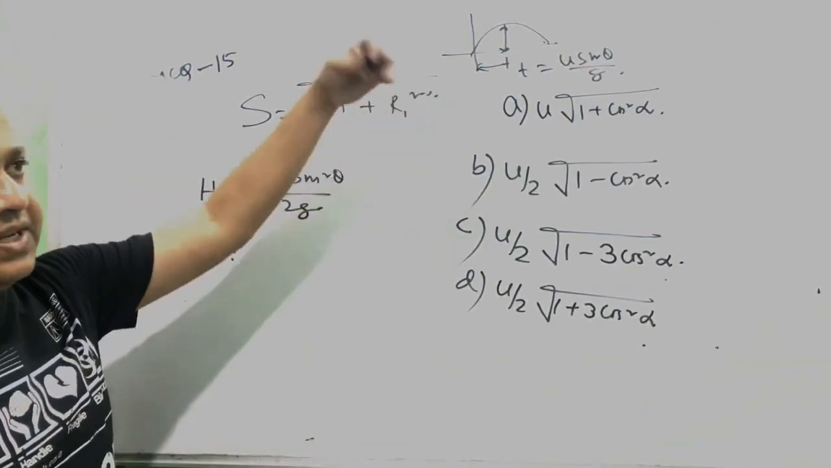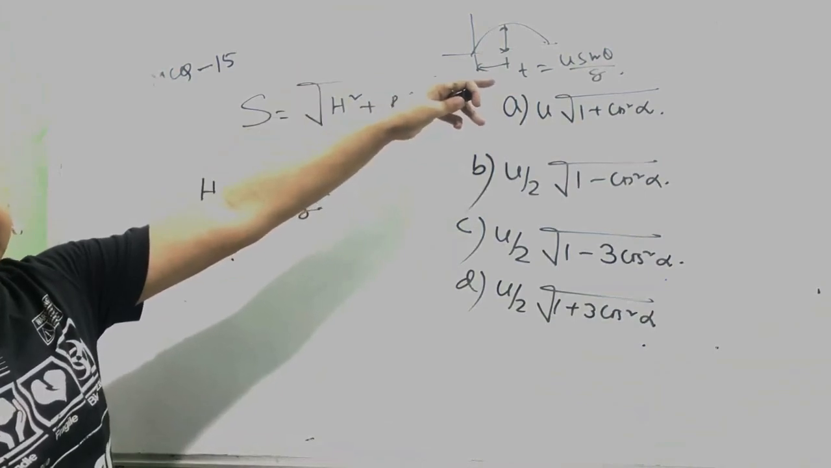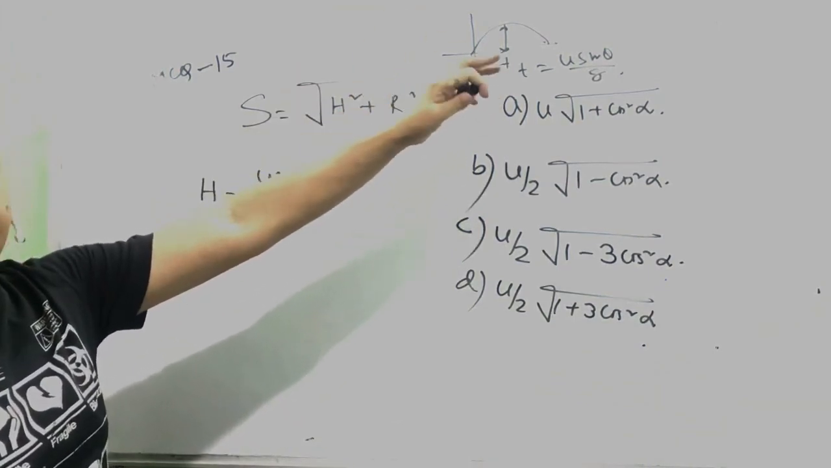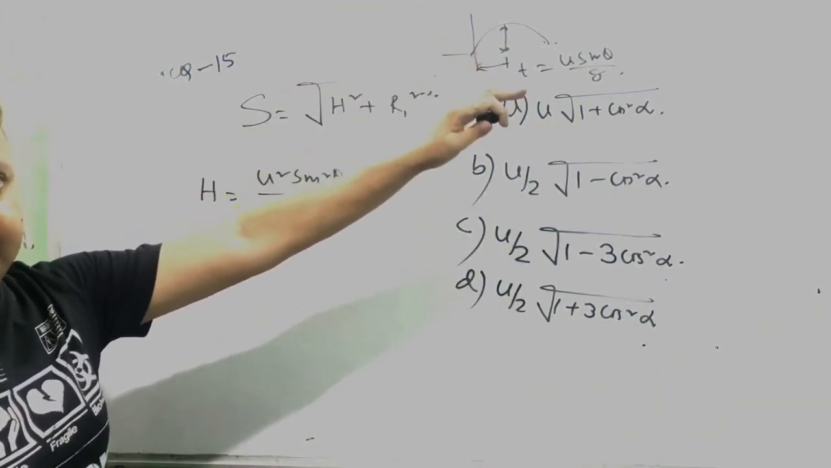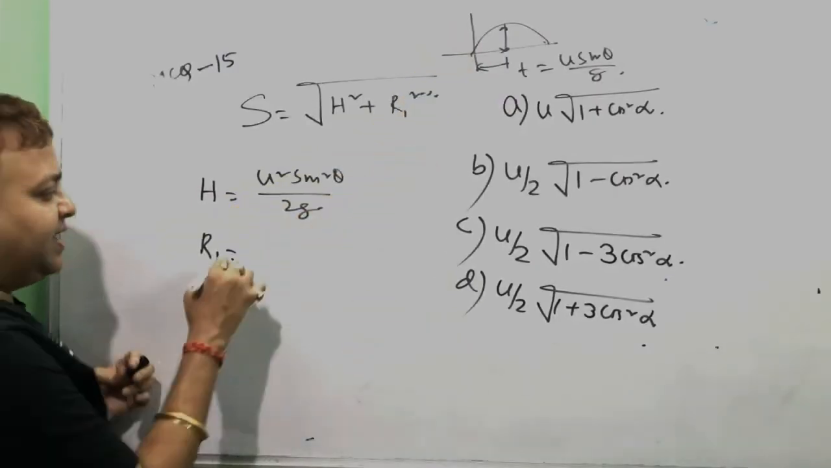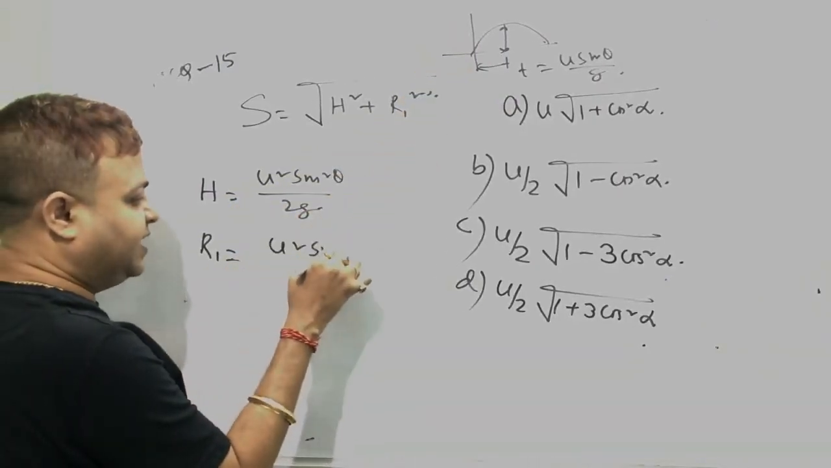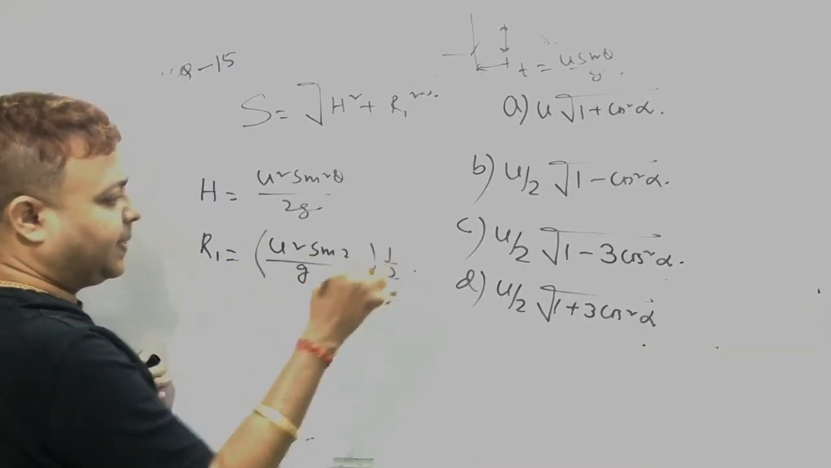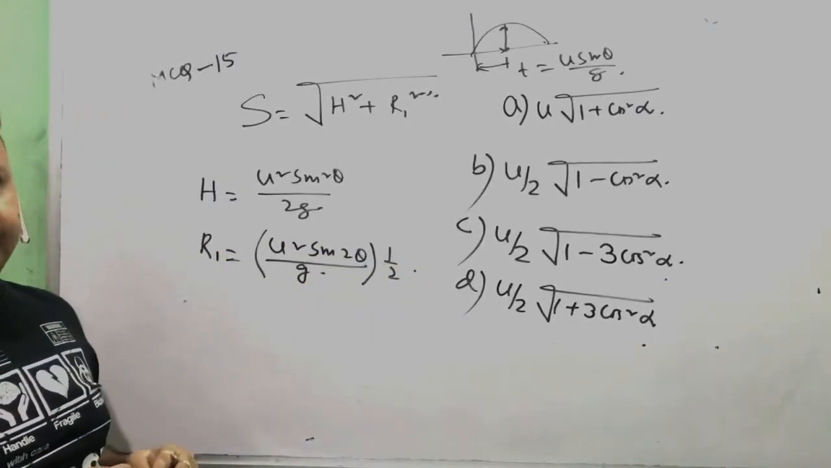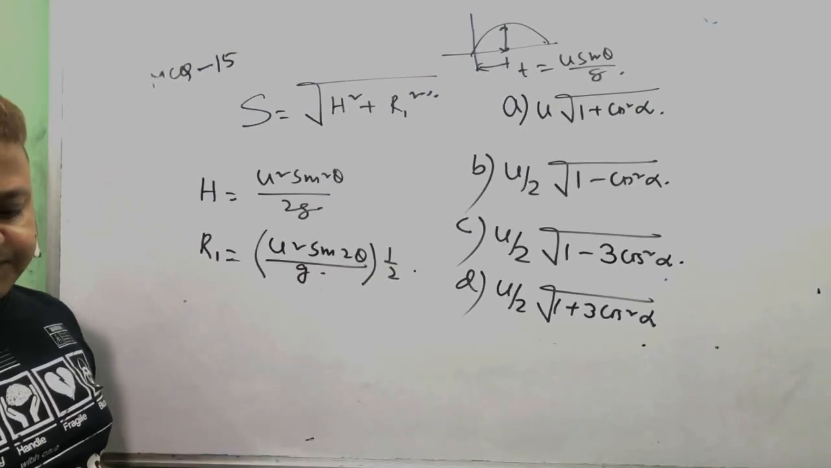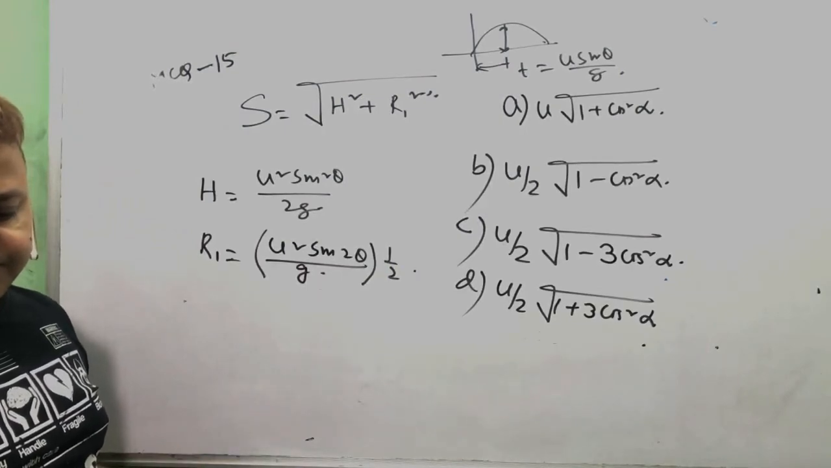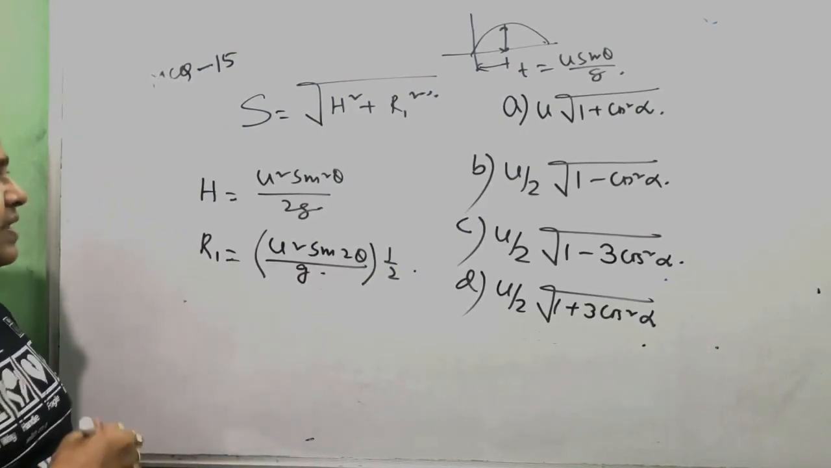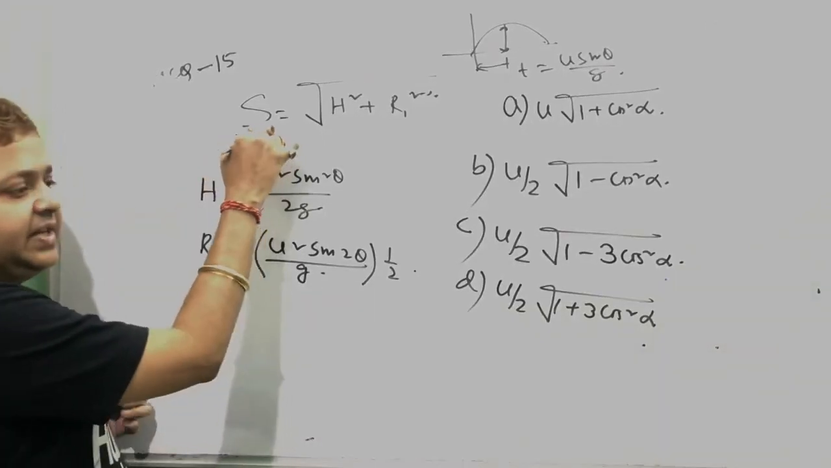The time required to reach the highest point is u sin theta by g, and total time of flight is 2u sin theta by g. Here the time is half, so the range is also half. What is the half range? U square sin of 2 theta by g is the full range, into half. Okay, then we can find the displacement.